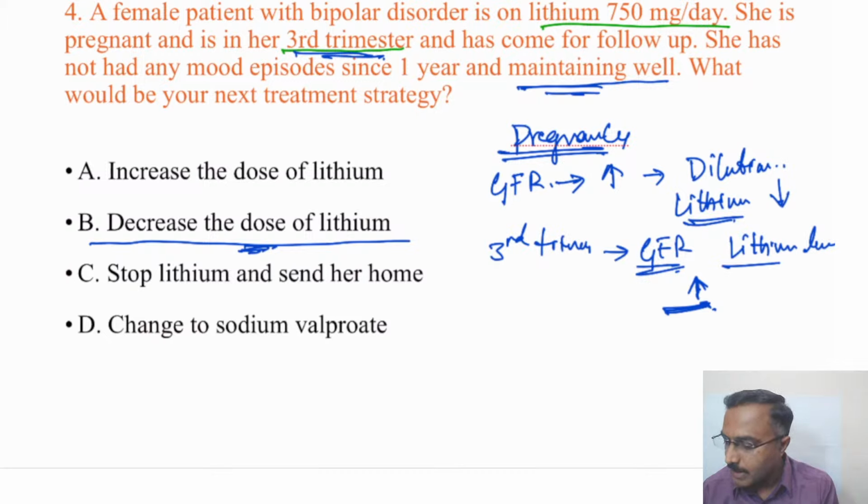If the question was such that the patient presented in first trimester and on measuring, the lithium level is below normal or even normal range, this answer would have been right.